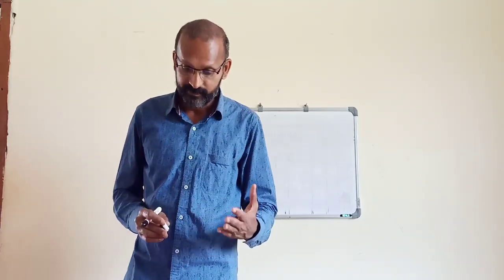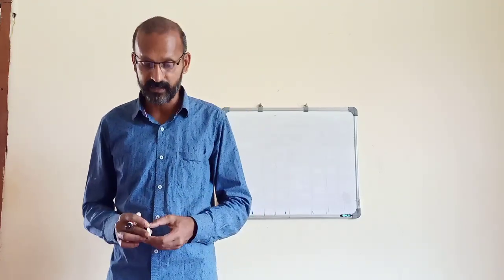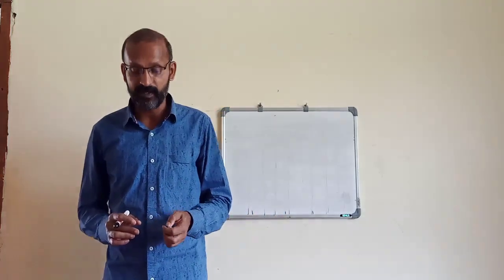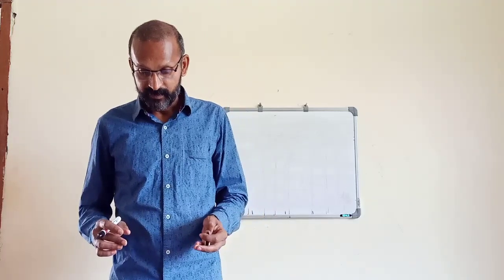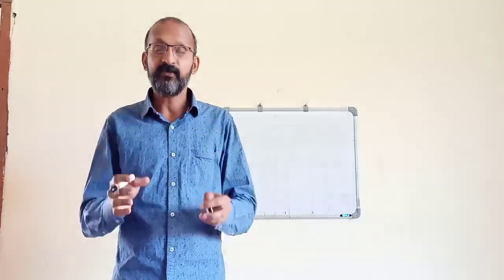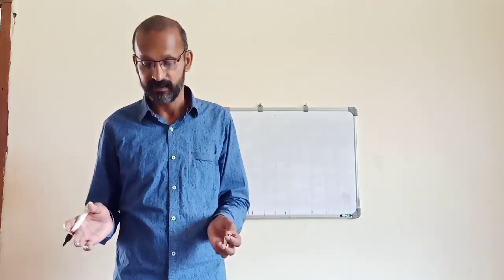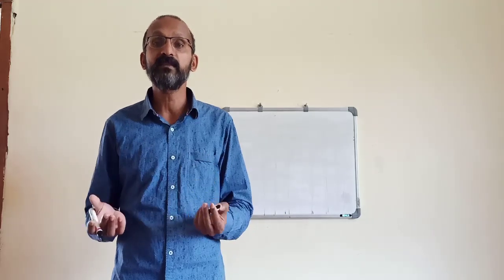Now we have to learn the difference between the fixed capital method and the fluctuating capital method. What is the fixed capital method? When the capital is fixed, usually the amount will not change. But in the fluctuating method, the balance of the capital account is always changing.